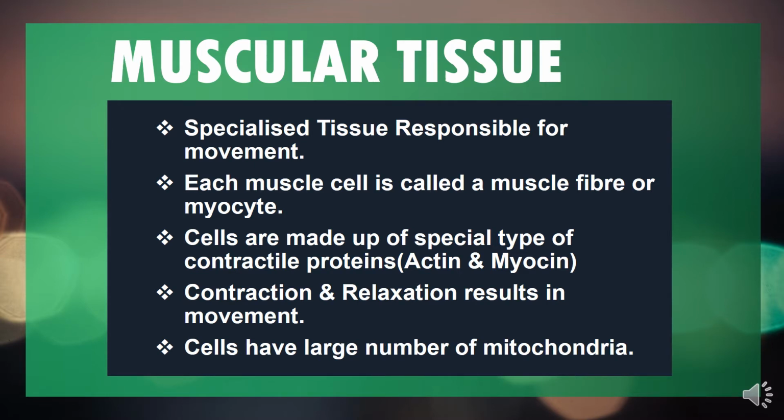And these cells have a large number of mitochondria because a large amount of energy is required for this contraction and relaxation in muscles. So they are rich in mitochondria, and all other cellular organelles are also present in those cells.